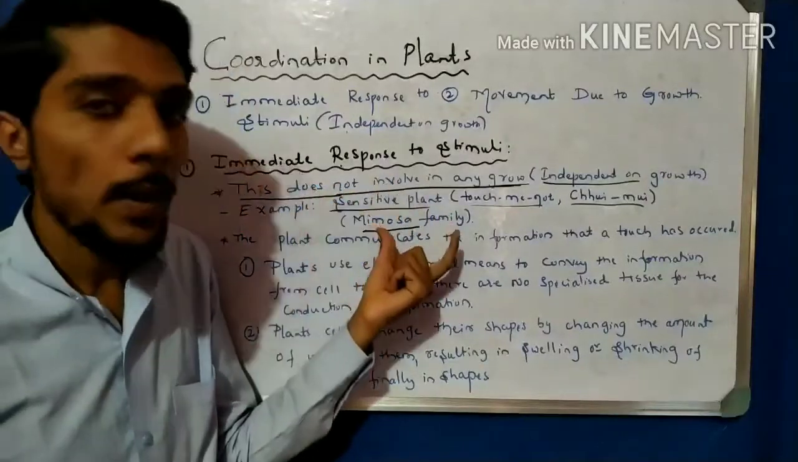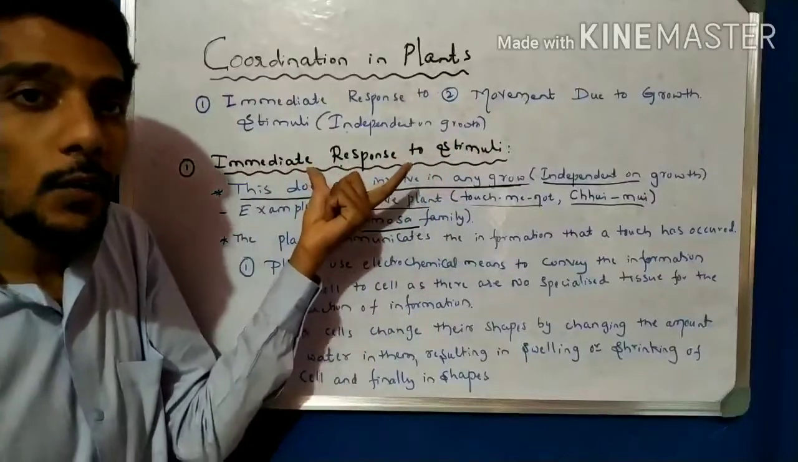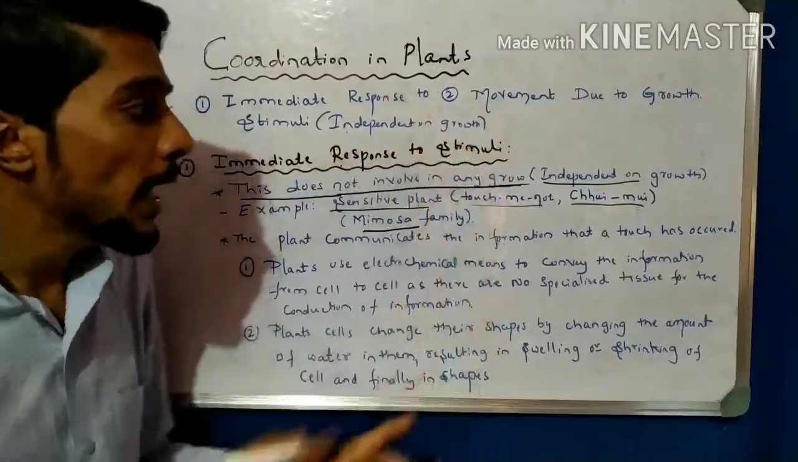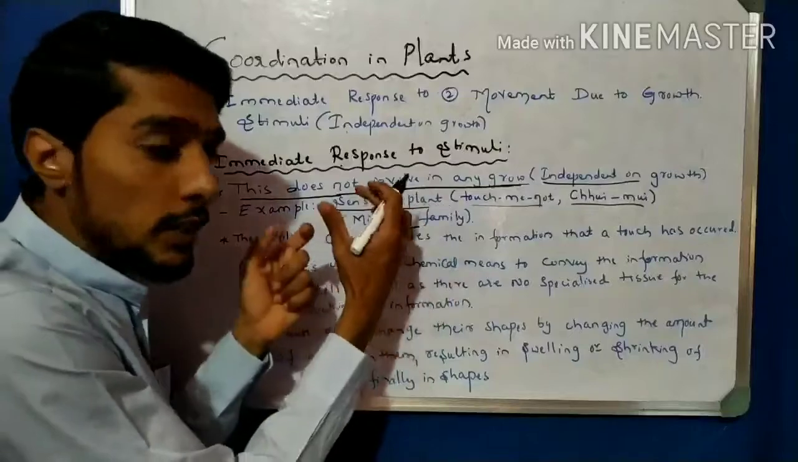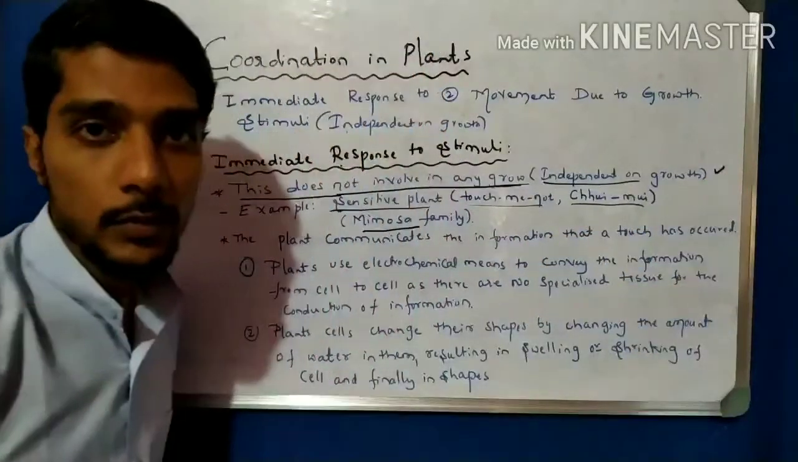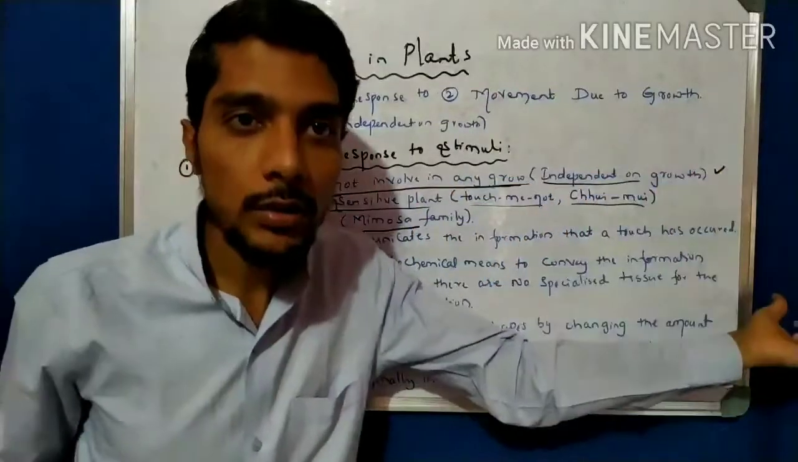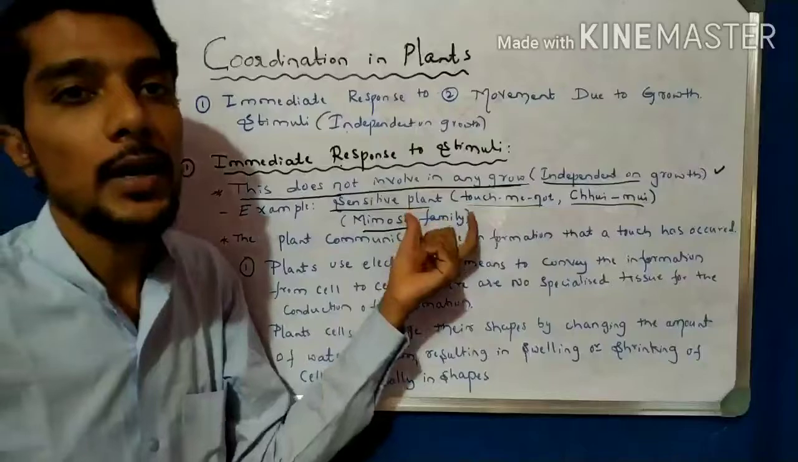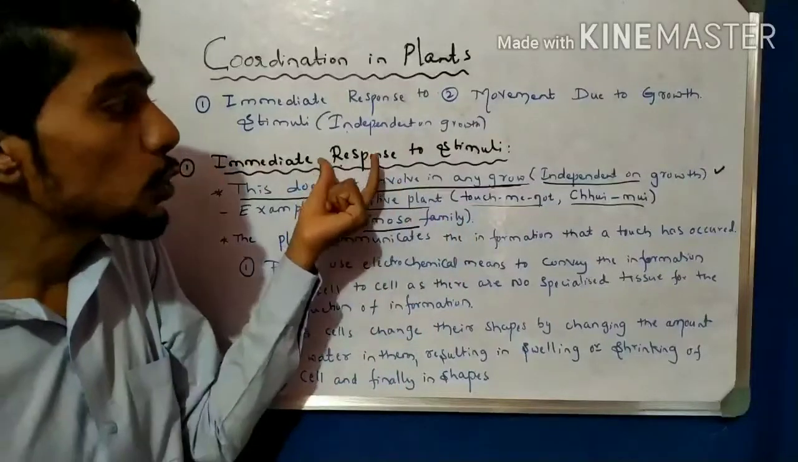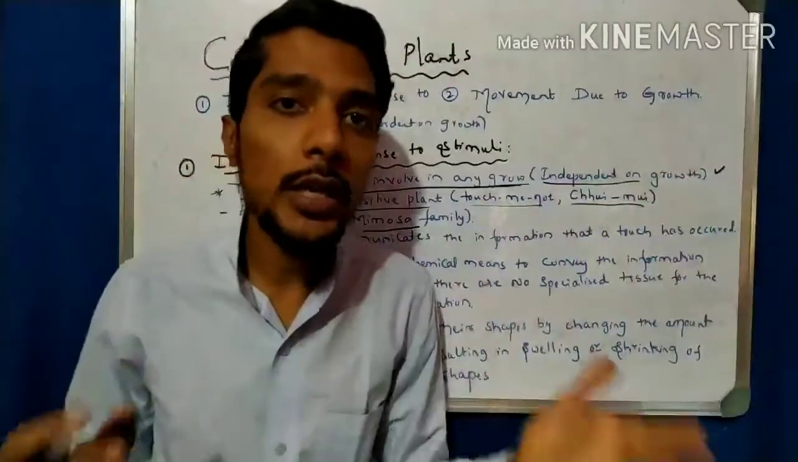This sensitive plant, the touch-me-not plant, shows this type of movement. What? Immediate response to stimuli. And the movement of response of this sensitive plant is called what? Independent of growth. In the examination they may ask, give an example for independent of growth. That is the sensitive plant. The sensitive plant responds to a stimulus, which is called independent of growth. There is no growth involved.